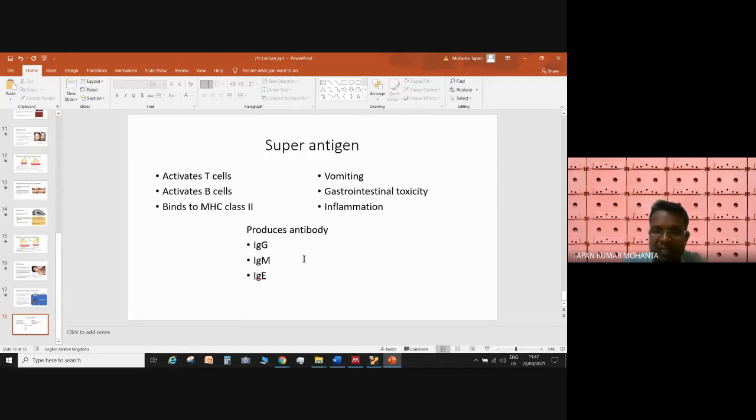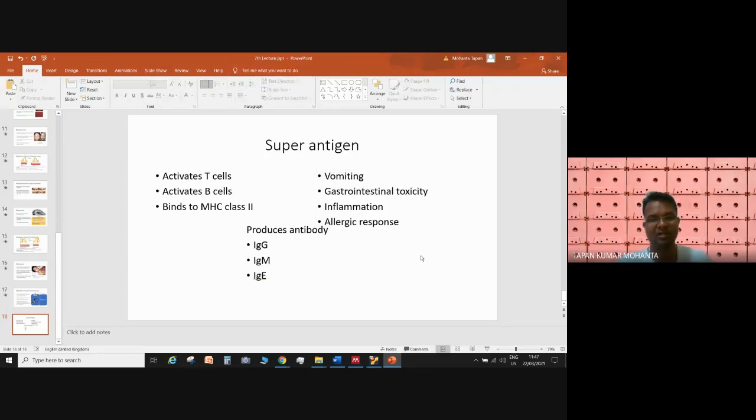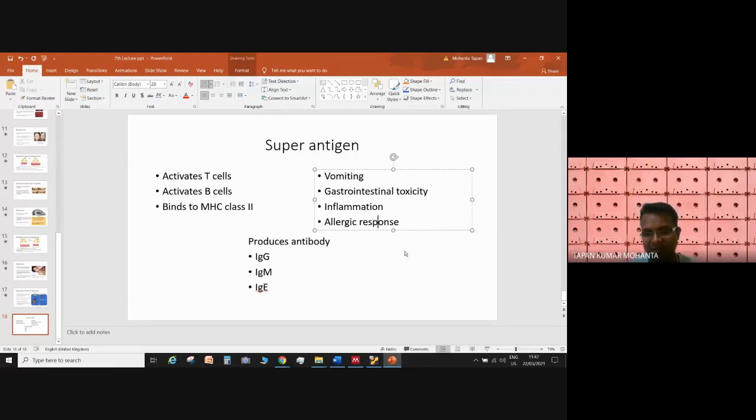They lead to the production of all these antibodies, and the symptoms are usually vomiting sensation, gastrointestinal toxicity, and allergic responses. You will get sneezing, and you may get rashes on the body. But sometimes this allergic response is very dangerous and brings respiratory failure in some cases.